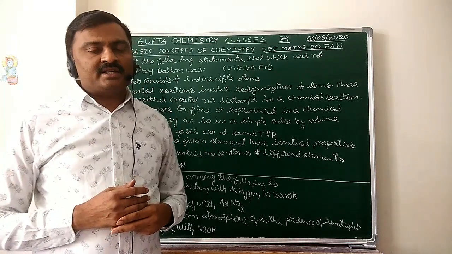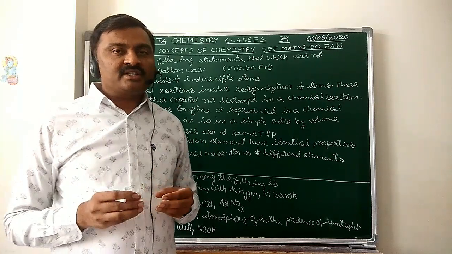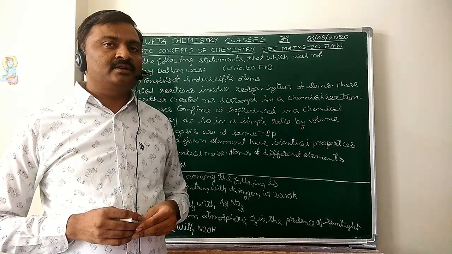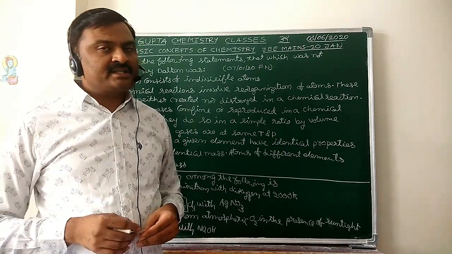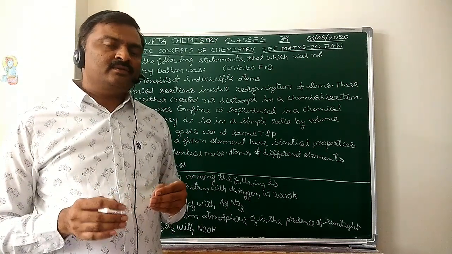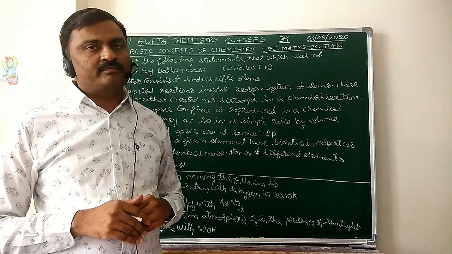According to Dalton's atomic theory, matter consists of a large number of smallest indivisible particles called atoms. Next, elements consist of atoms of the same type. In an element, for all the atoms, properties like mass are the same.